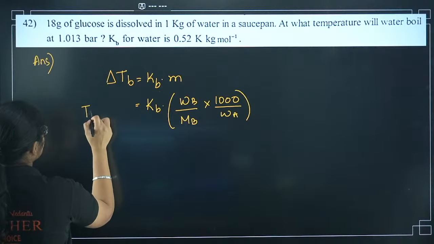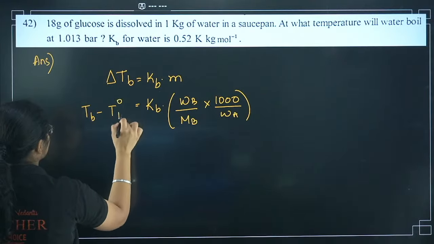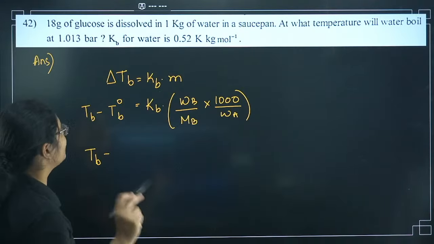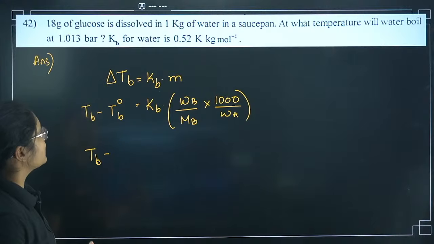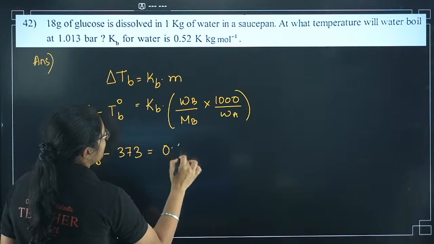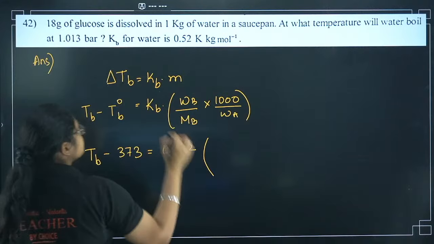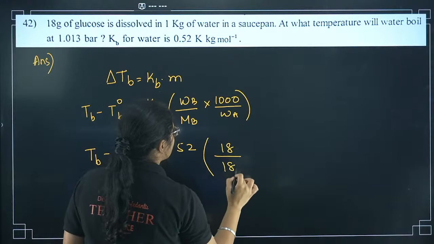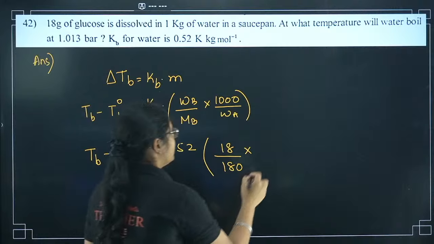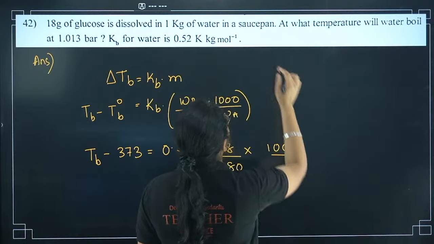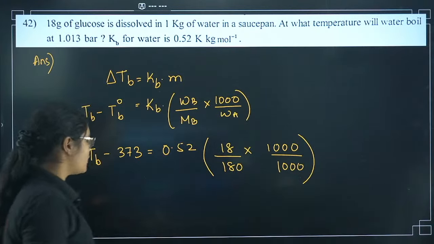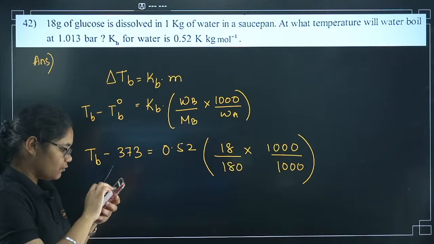TB can be written as TB minus T naught B, right? So I have to calculate TB. What is T naught B? The original boiling point of water, which is 373 Kelvin. Kb is 0.52. WB is 18 grams. Molar mass of glucose is 180 gram, and you should remember this. Into 1000 by WA, which is again 1 kg, so 1000 grams. So what will be the answer here?